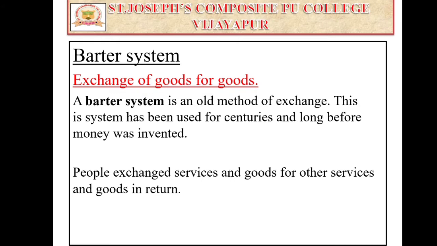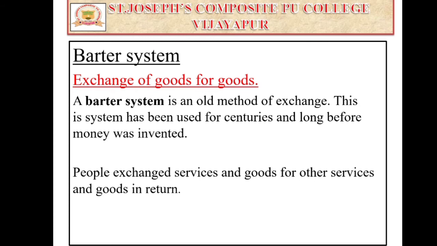This system has been used for centuries, and also long before money was invented. Means before the invention of money, this barter system existed, and here people exchanged services and goods for other services and goods in return.